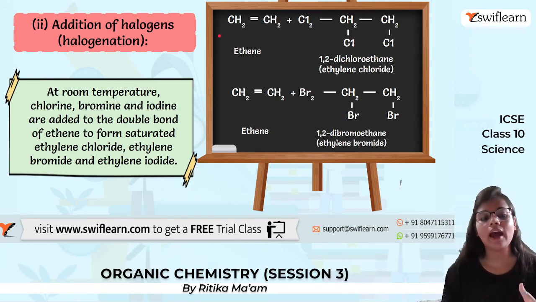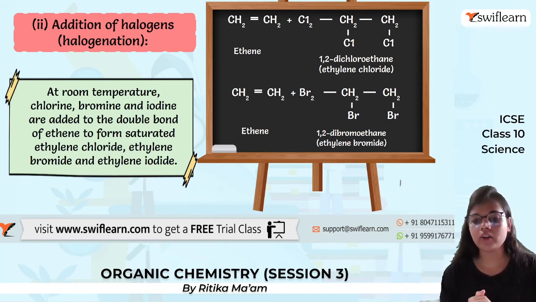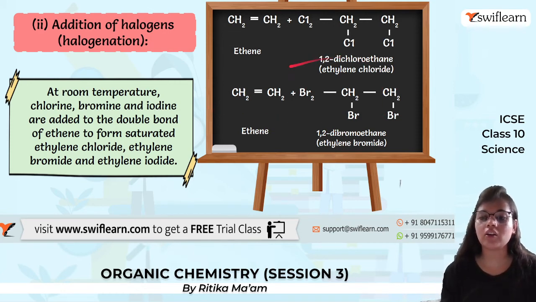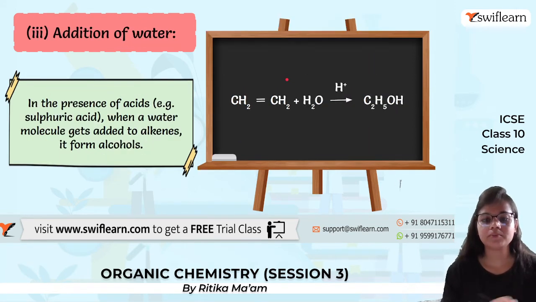If we add chlorine, bromine or iodine at room temperature, the double bond of ethene breaks to form saturated ethylene chloride, ethylene bromide and ethylene iodide.